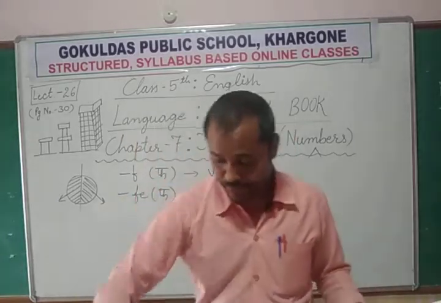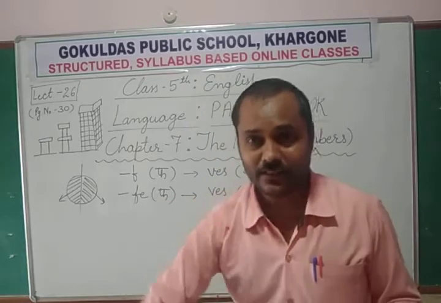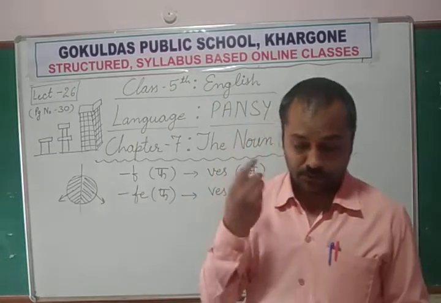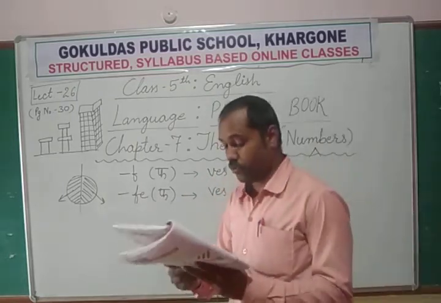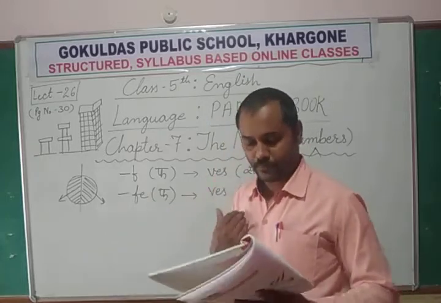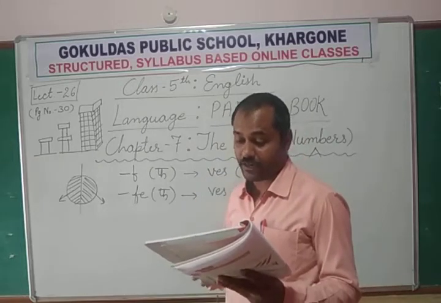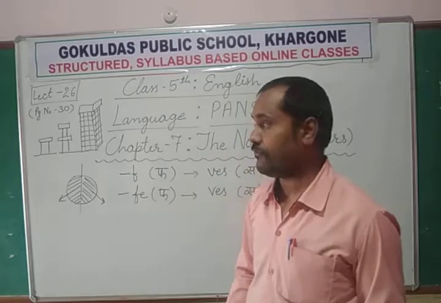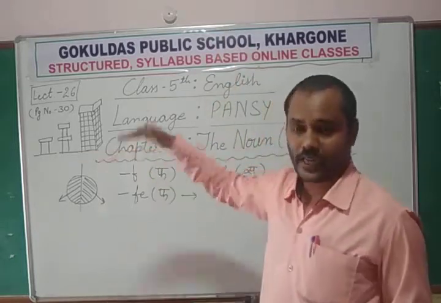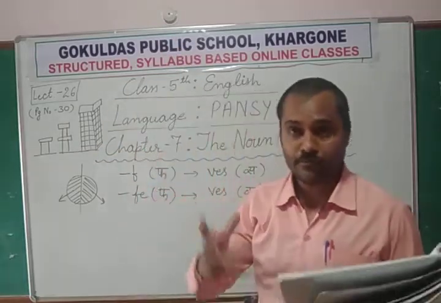Loaf: when we pluck some corner of a chapati and we are going to eat it, that is called one loaf. But if you are eating so many, it is called loaves. Scarf: a scarf is a kind of small piece of cotton cloth which we carry with us. Scarf, scarves. Shelf, an almirah where all the things are kept. Shelf, so shelves. Thief, chor.